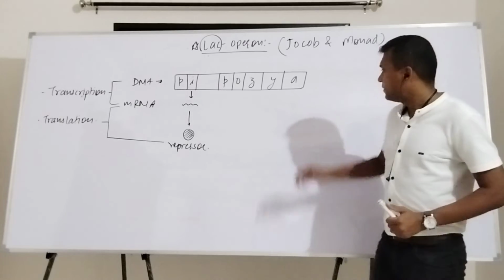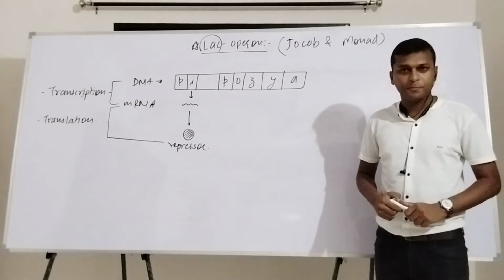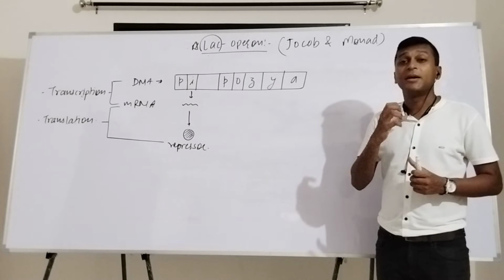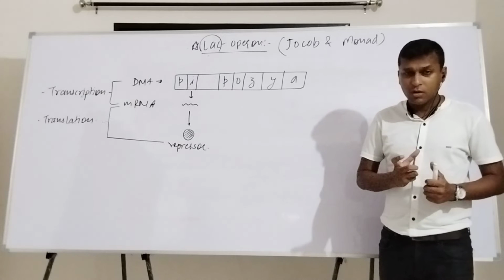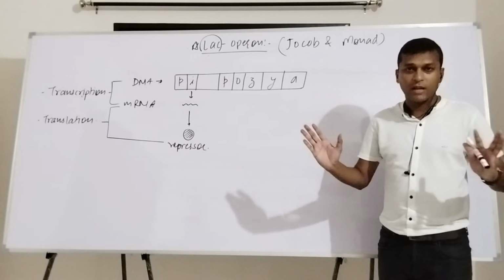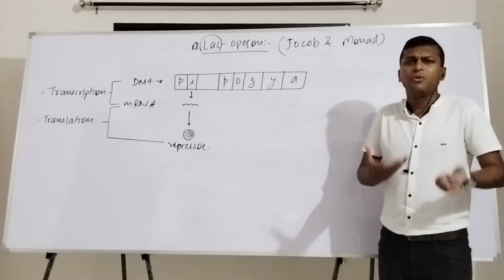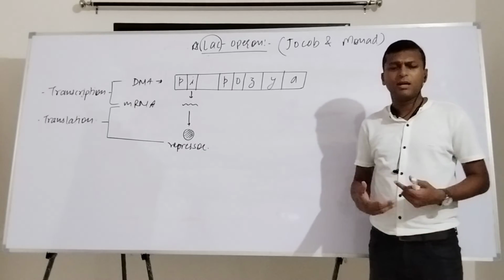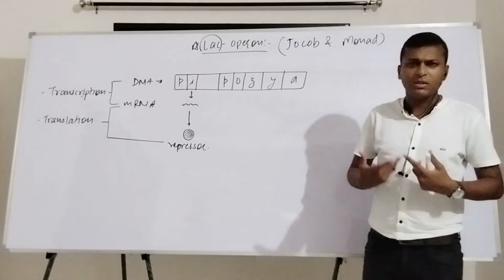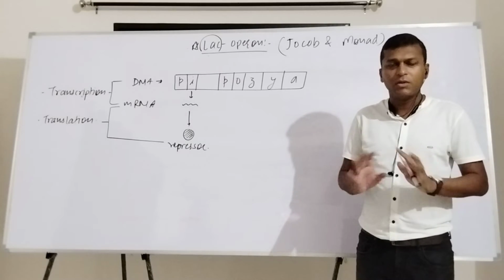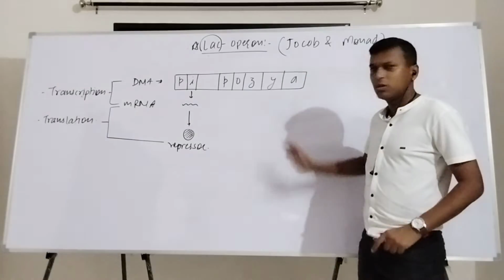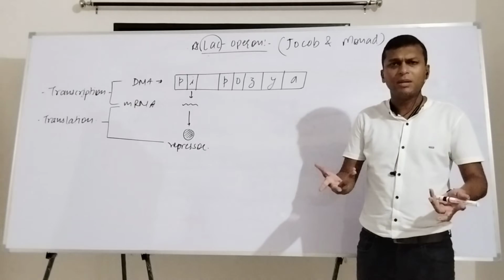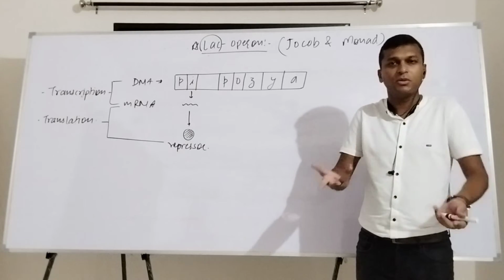Now, the basic question is, can the production of these enzymes be continuous? If you remember, at the very beginning of this lecture, we were talking about the degradation of the lactose. Degradation of lactose will work when there is ample amount of lactose but there is no glucose. If glucose is available, why will the cell waste its energy? Why will that bacteria waste its energy? In that case, it will simply stop the production of these enzymes, because there is no lactose available and complete glucose is available. At that time, this gene is of no use.